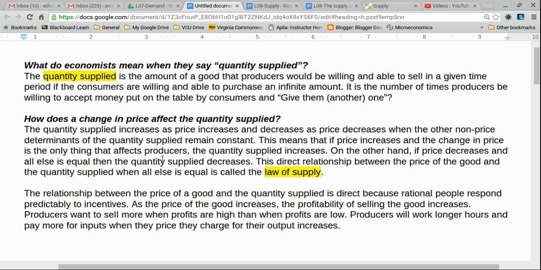The relationship between the price of a good and the quantity supplied is direct because rational people respond predictably to incentives. As the price of the good increases, the profitability of selling the good increases. Producers want to sell more when profits are high than when profits are low. Producers will work longer hours and pay more for inputs when the price they receive for their output increases.